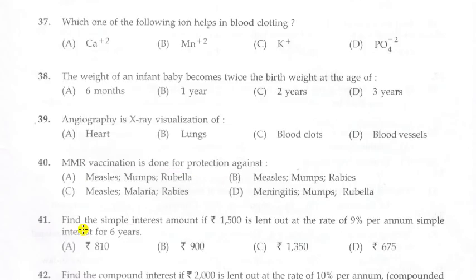Next question. Find the simple interest amount if rupees 1,500 is lent out at the rate of 9% per annum for 6 years. So in the question we have to find out the simple interest, and the principal is given as 1,500, the rate R is 9% per annum, and the term is given as 6 years.